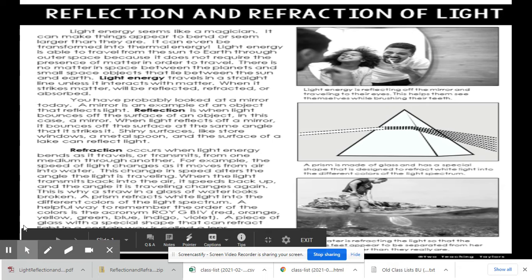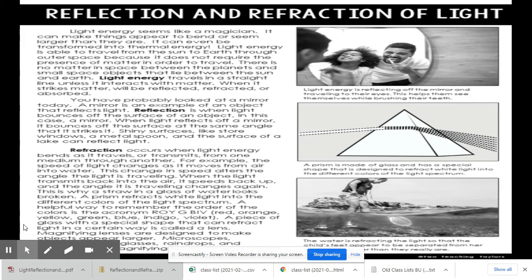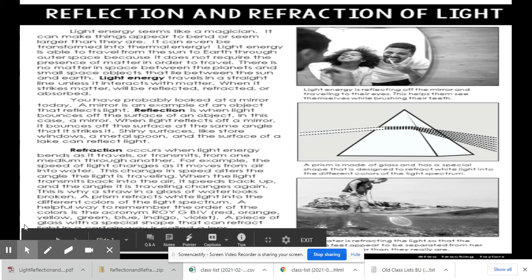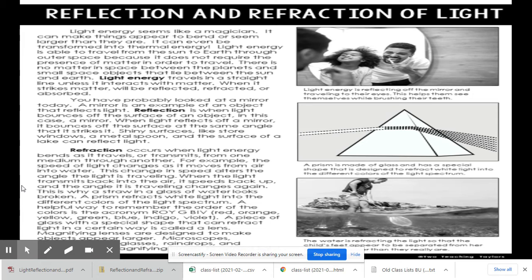A prism refracts white light into the different colors of the light spectrum. A helpful way to remember the order of the colors is the acronym ROY G. BIV: red, orange, yellow, green, blue, indigo, and violet. A piece of glass with a special shape that can refract light in a certain way is called a lens. Magnifying lenses are designed to make objects appear larger.